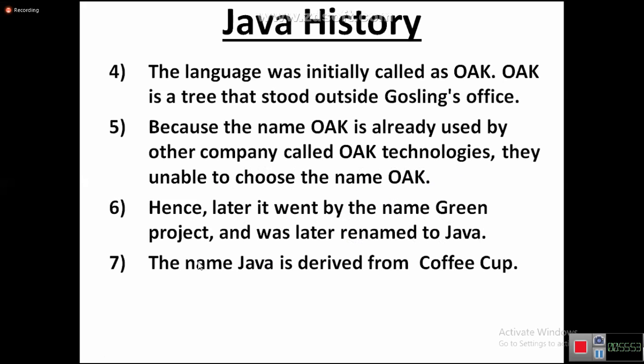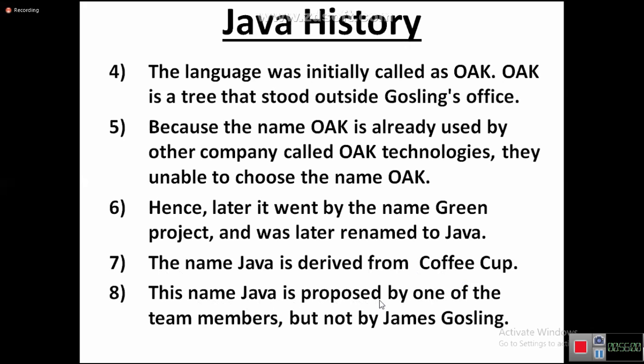How did the Java name come? The name Java is derived from coffee cup. How? The name Java was proposed by one of the team members, but not by James Gosling. James Gosling initiated the project, but the name was not given by James Gosling. It was given by one of the team members because of the hot matching.